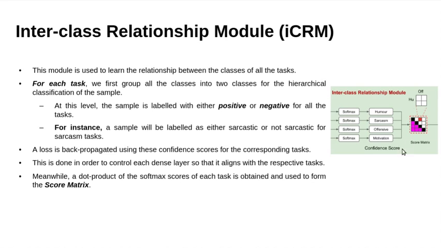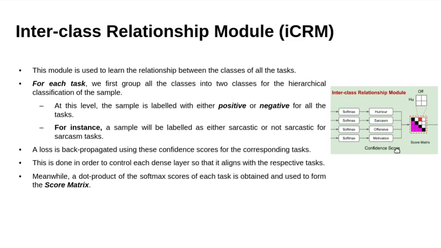This represents the inter-class relationship module, which is used to learn the relationship between classes of all the tasks. For each task, we first group all the classes into 2 classes for the hierarchical classification of the sample. At this level, the sample is labeled with either positive or negative for all the tasks.